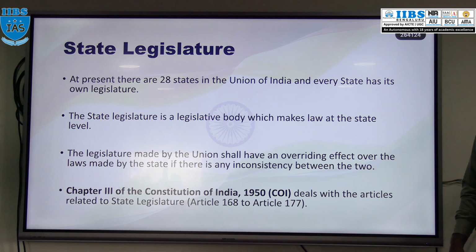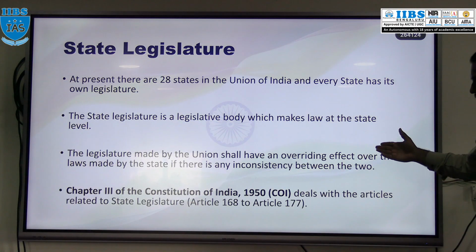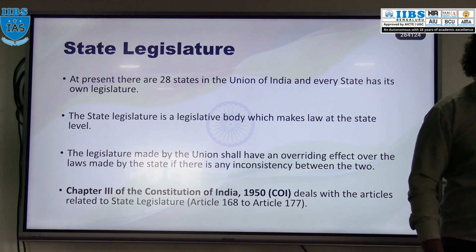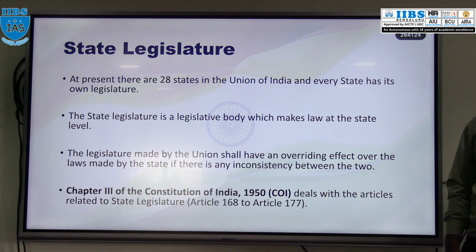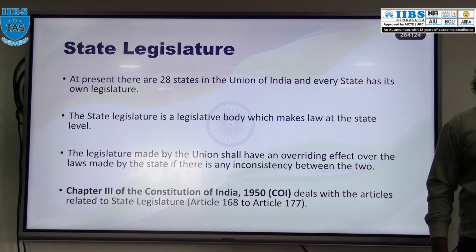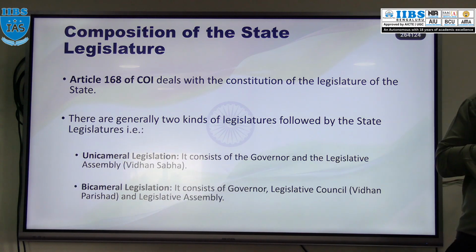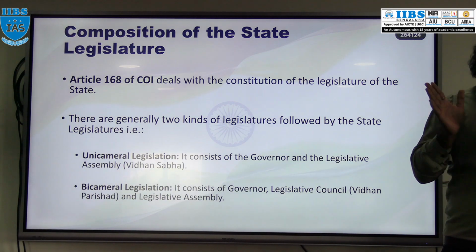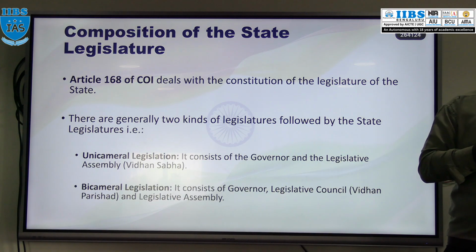In our constitution, chapter 3 deals with the state legislature, from article 168 to 177. Now, what about the composition of the state legislature? It is not uniform across India. There are 28 states, and certain union territories which have a state legislature. The composition is not uniform. Please remember this. It is not at all uniform.